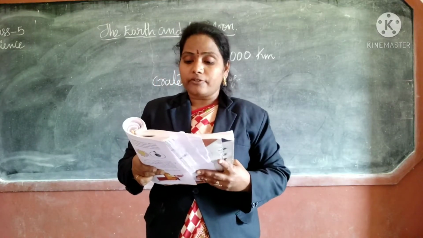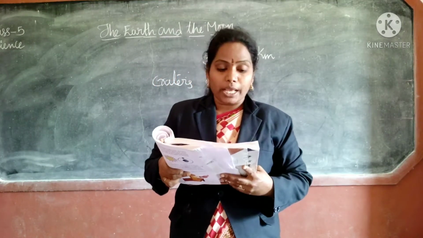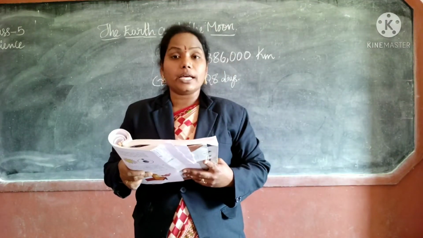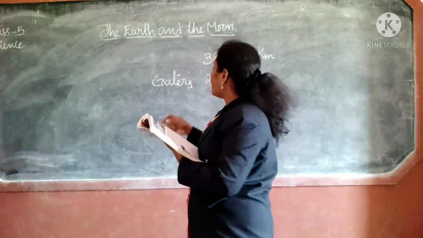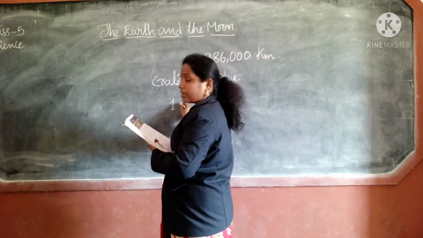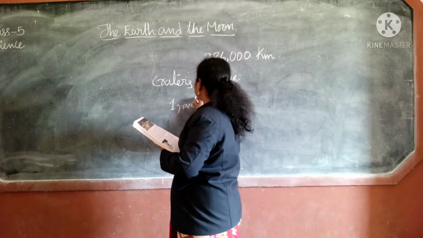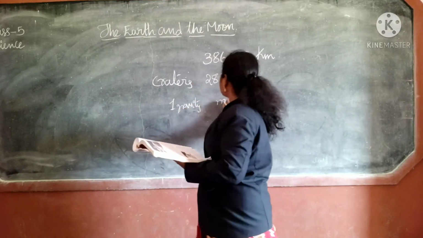So here the force of gravity on the moon is only about 1/6 of that of the earth. So here the earth has one gravity force, you think. So here the moon has how much it is?